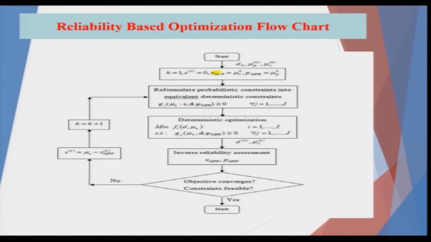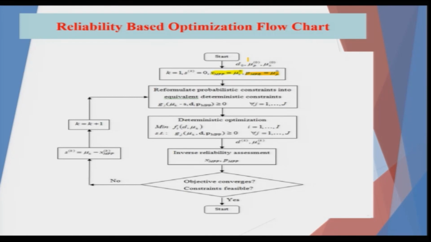So, x MPP is mu suffix x naught, the first value, and the first value for p MPP, the most probable point for the probabilistic parameters, is mu suffix p. They are also mean values, and obviously with the naught sign, which means the first iteration. You will be doing the iteration time and again, and you will start with d naught.